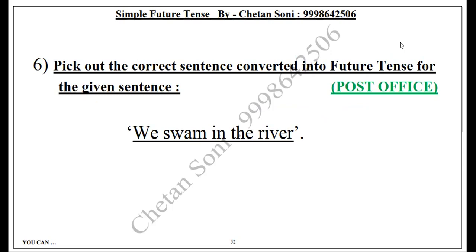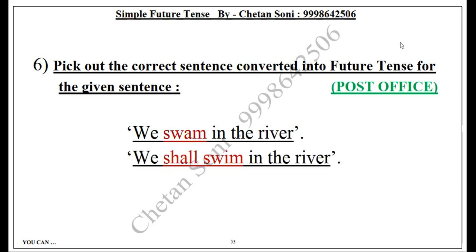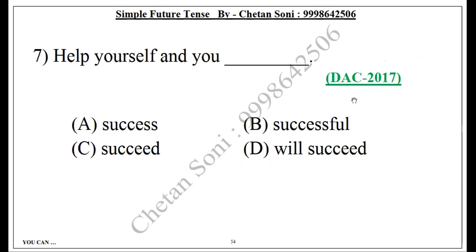Which one will it be? We will swim in the river. We will swim, but with we, grammatically, it is shall. Yes, we shall swim in the river. See, actually, it has been asked in the post office assistant manager exam. The question belongs to that question paper. Oh wow. Actually, all the questions we are learning and reading right now have been asked here and there in one exam or the other.